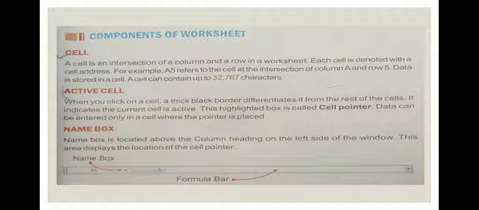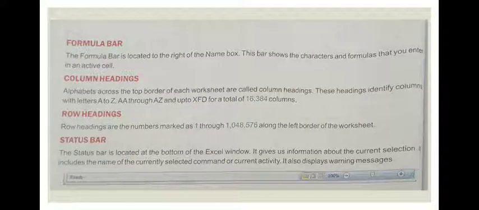Then next is formula bar. The formula bar is located to the right of the name box.